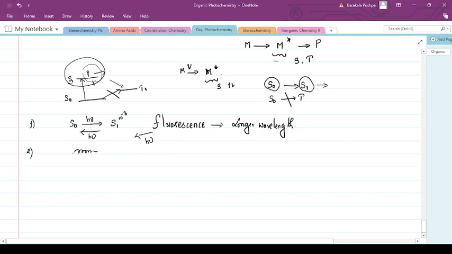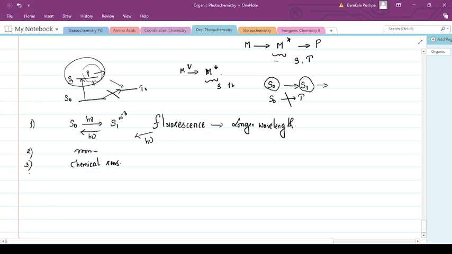Then the third thing is that S1 can undergo some kind of chemical change. That means the molecule in the singlet excited state can undergo some chemical reaction. Now this is what is happening.